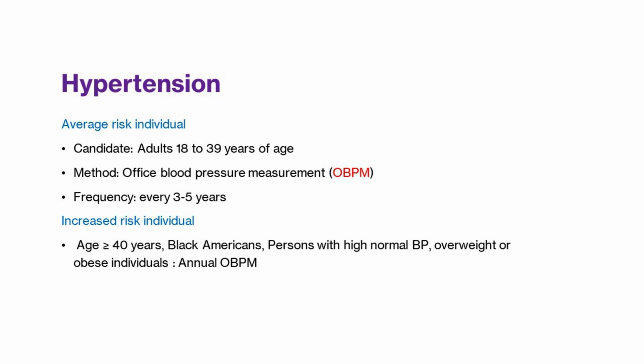But in individuals with increased risk, like age more than or equal to 40 years, Black Americans, persons with high normal BP, that is pre-hypertension, and overweight or obese individuals, the frequency is increased to annual office blood pressure measurement.